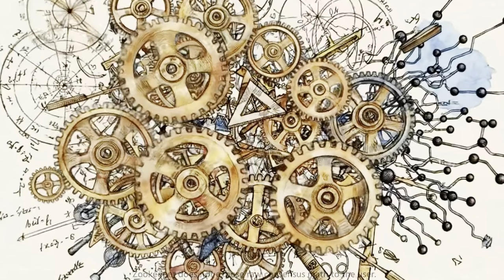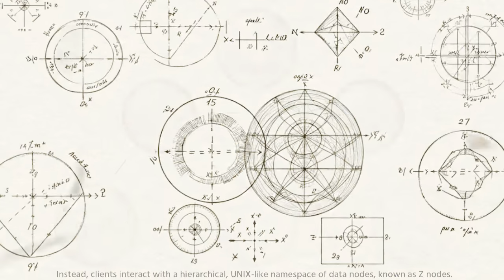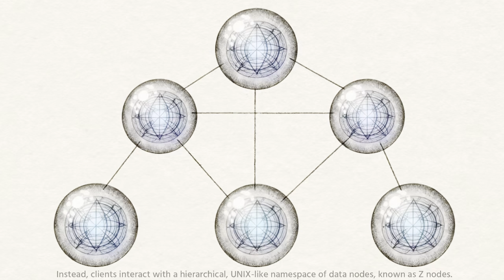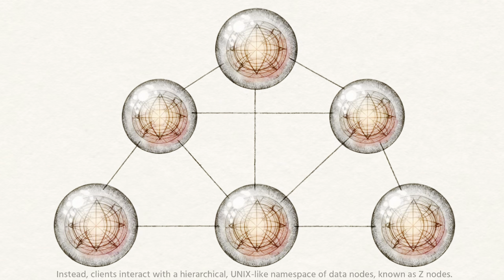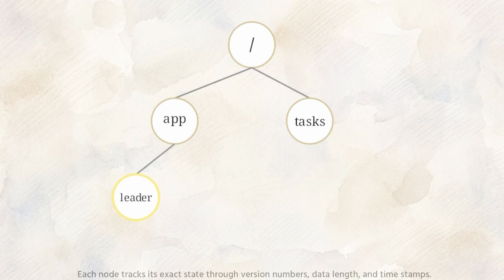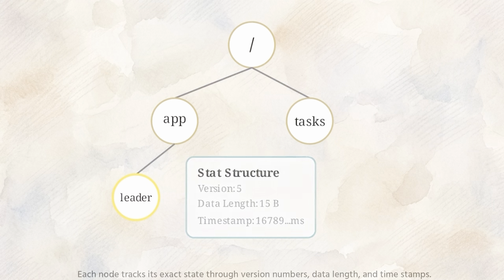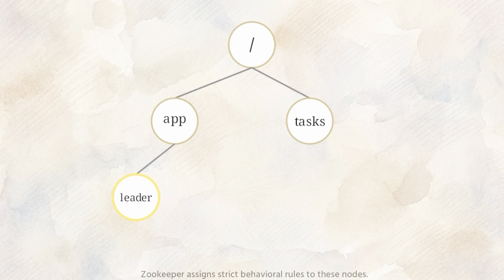ZooKeeper does not expose raw consensus math to the user. Instead, clients interact with a hierarchical, Unix-like namespace of data nodes, known as ZNodes. These ZNodes are not designed for bulk data storage. They hold lightweight coordination metadata. Each node tracks its exact state through version numbers, data length, and timestamps. ZooKeeper assigns strict behavioral rules to these nodes.